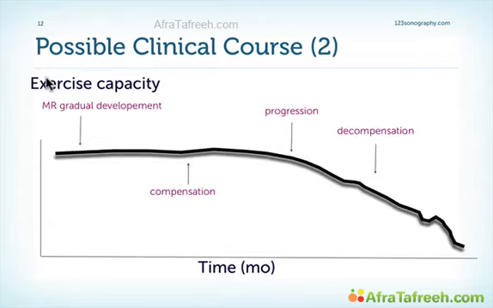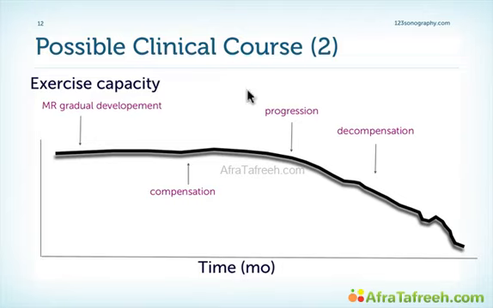Here's another example. In this case, we have a patient who has significant MR, which gradually developed, so he does not have any phase of decompensation at the beginning, and he's compensated for a very long time. Now this can actually last for many years, even 10 years or longer. And then all of a sudden the left ventricle starts to deteriorate very slowly. The patient often does not really even notice he's not as good with his exercise capacity anymore, but then all of a sudden we have the phase of decompensation, very similar to the example we saw previously.